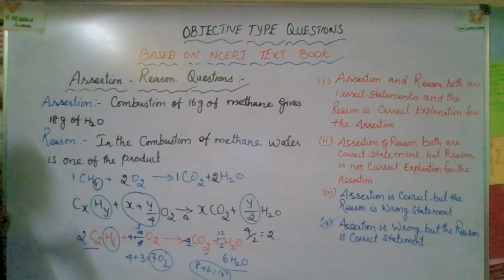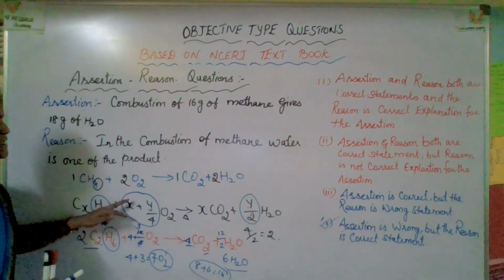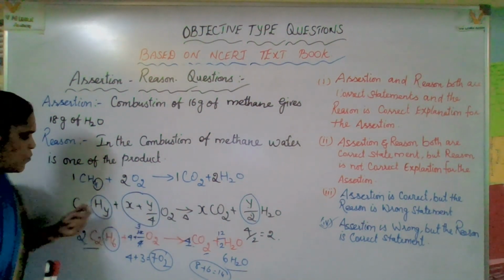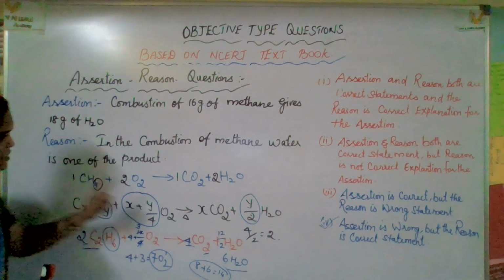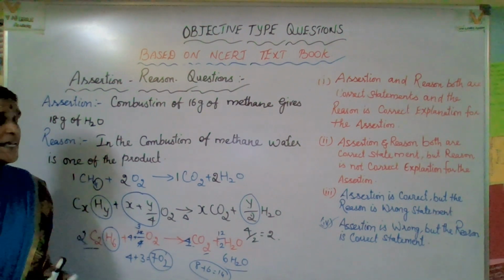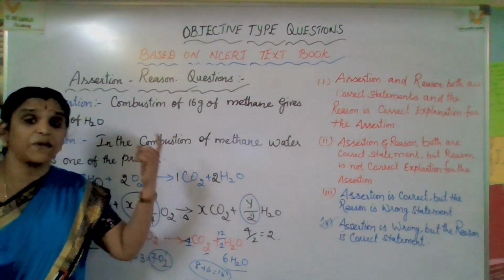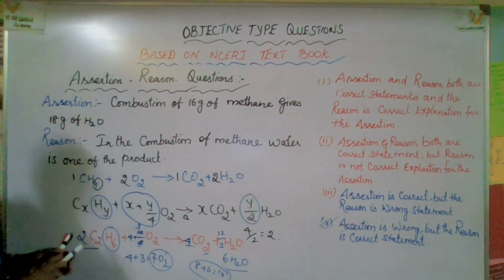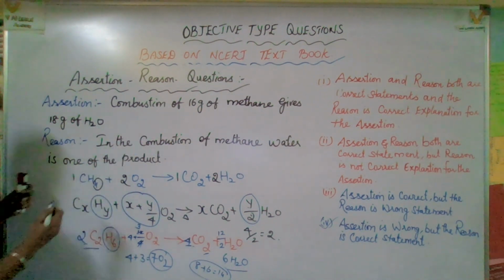Yes, the same way. Now come to the main point. Why am I giving this idea? CxHy plus (x plus y by 4) O2 gives x CO2 and y by 2 H2O. Whatever number of moles you are using, you can provide according to that. Why am I providing this? It makes it easy to balance the equation. That is very important for chemistry equations, right? Okay, now come to this point. Now here 1 mole of methane is 16 grams.